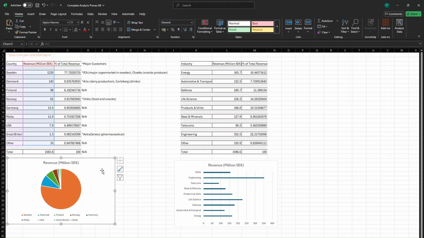And I also made a pie chart to represent where most of the revenue comes from in terms of country, which we can see is more than 75% from Sweden.